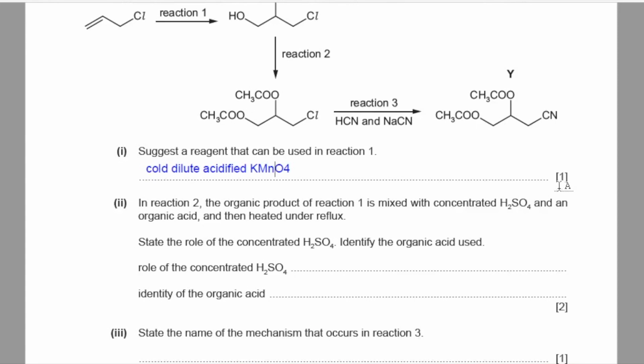Part 2. In reaction 2, the organic product of reaction 1 is mixed with concentrated H2SO4 and an organic acid and then heated under reflux. State the role of the concentrated H2SO4. Identify the organic acid used. So the role of concentrated H2SO4, it acts as a catalyst. And the organic acid being used is ethanoic acid. You have to count the number of carbon atoms present before the ester linkage, which is 1 and 2. Since there are two carbon atoms before the ester linkage, this means the acid which was being used in reaction 2 is ethanoic acid.